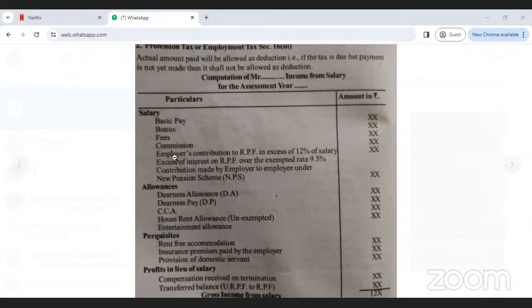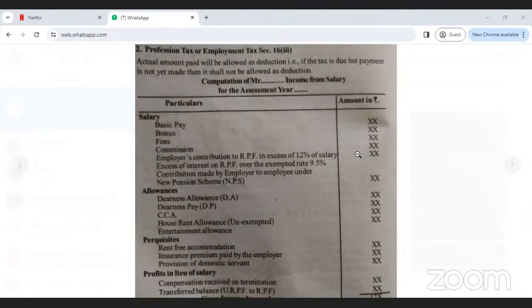And what is this? Employer's contribution to RPF. RPF means recognized provident fund, in excess of 12 percentage of salary. That means less than 12 percentage is exempt from tax. Above 12% only you have to write here.